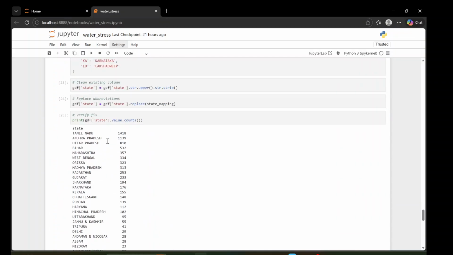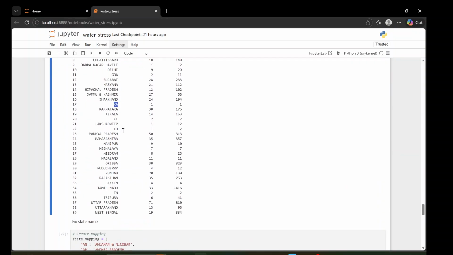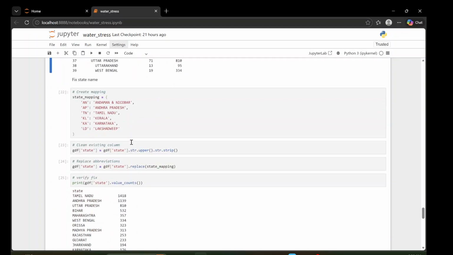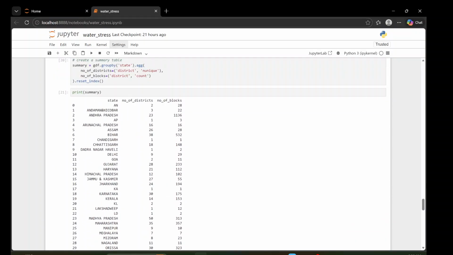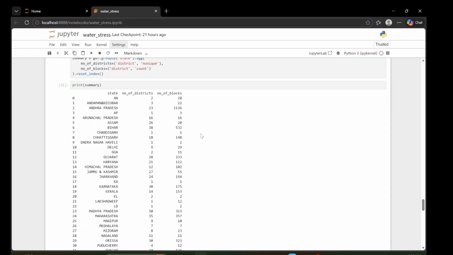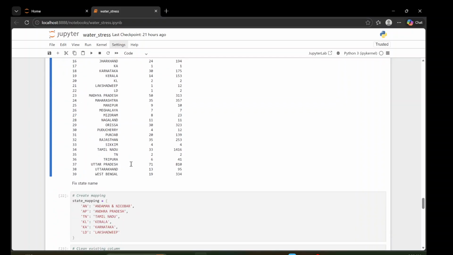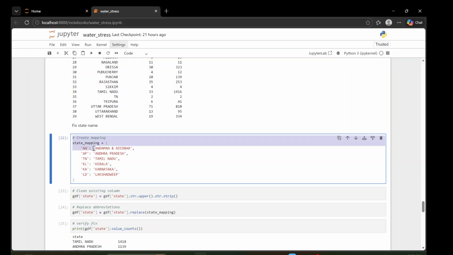Now how to fix that? This is the exercise: in this video, to fix the state names. We already know the issues: we have this Andhra Pradesh, and this Andaman and Nicobar is AN, AP is Andhra Pradesh. We know there are these 39 entries. So first we will fix the state names by doing the state mapping: AN in place of that is Andaman and Nicobar, AP is Andhra Pradesh, TN is Tamil Nadu. We mapped it, right?